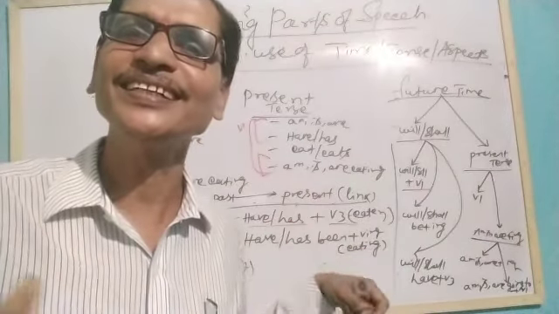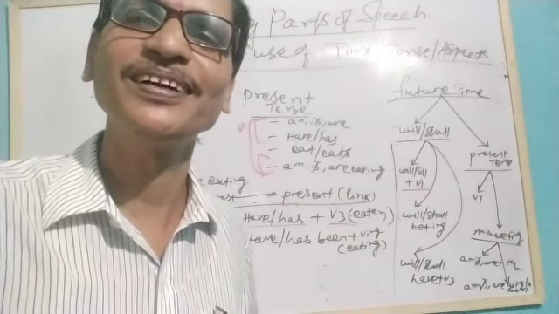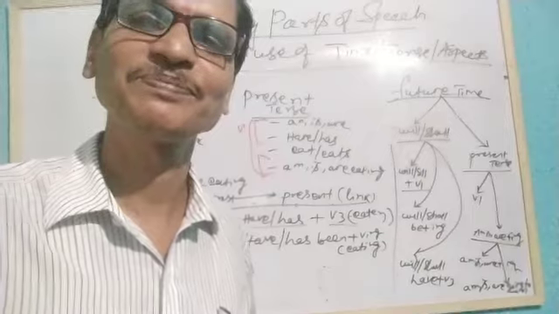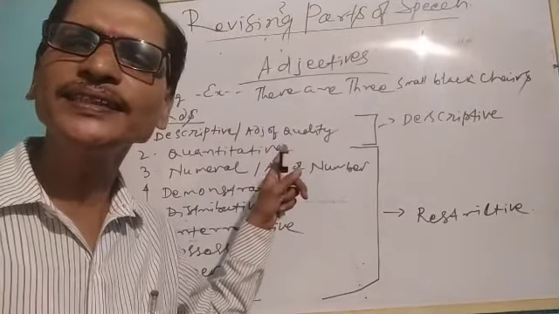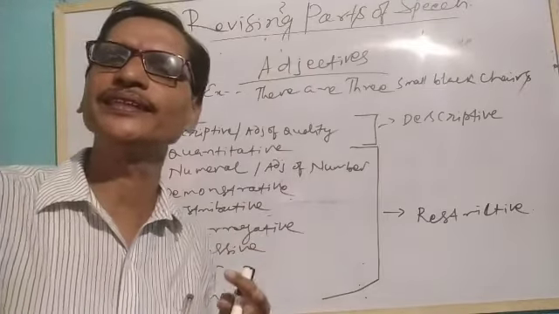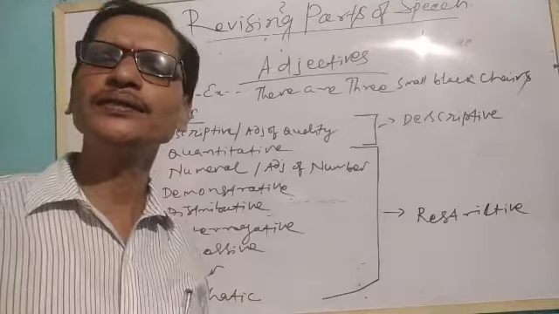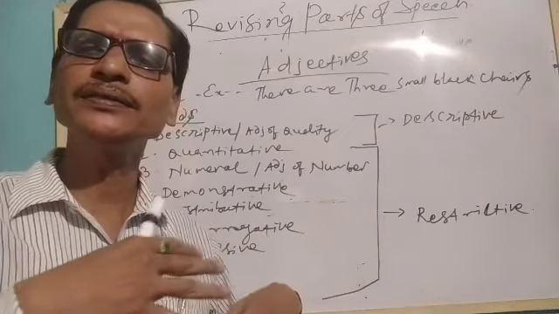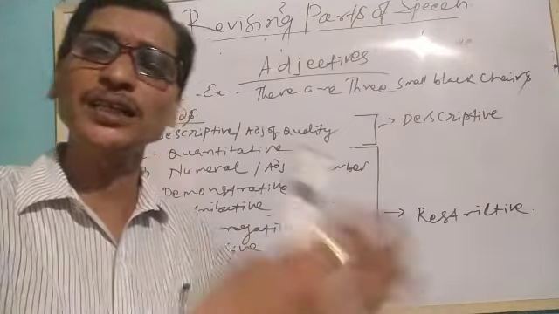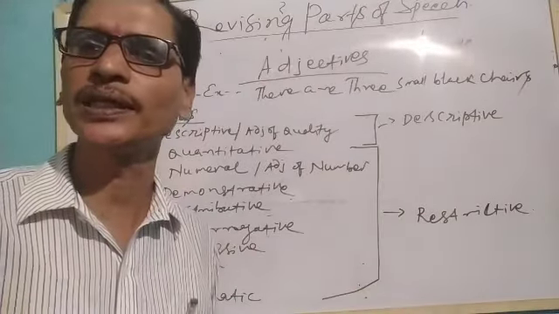Let's discuss the next subtopic of parts of speech. Here we are discussing another part of speech, adjectives, which we have already discussed. I have already told you that adjectives are words that describe, modify, attribute or enhance the meaning of nouns and pronouns in our sentence.